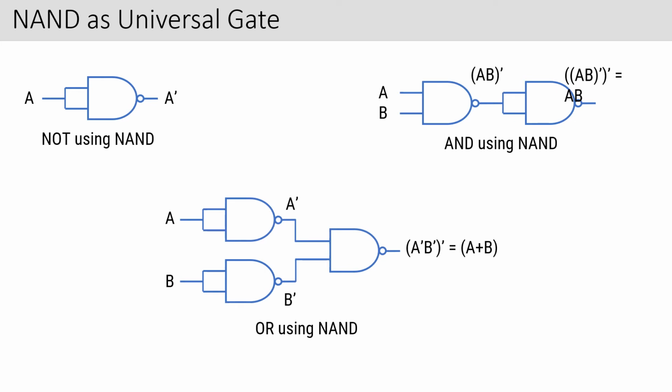And OR using NAND gates. See, 3 NAND gates are combined, and when you combine 3 NAND gates, you will get the output of an OR gate. Clear to you? This is A, so when it comes out of it, it is A bar. This is B, and when it comes out of it, it is B bar. So A bar and B bar feed into another NAND. So A bar, B bar, whole thing bar. This is giving you A plus B. So when you combine 3 NAND gates in this form, you are going to get back the OR gate, meaning the truth table is the same as the OR gate. The output which you get for an OR gate, if you combine 3 NAND gates like this, you are going to get the same output.